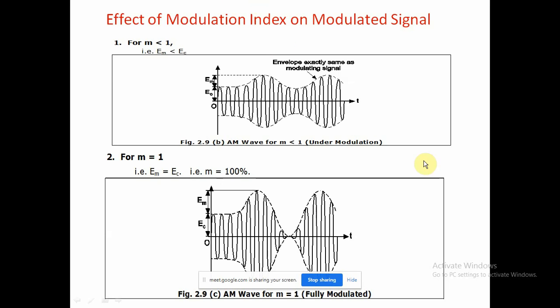When M equal to 1, the modulating signal is equal to the carrier signal, and we get 100% modulation, because we get the envelope signal. Here V minimum goes to the zero point, and that is what we call fully modulated.